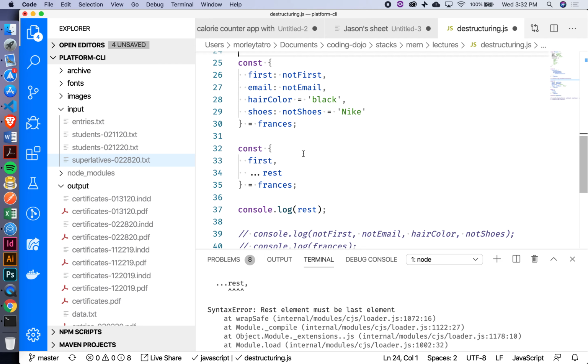Yeah, so right now we have two variables which actually hold the same value, right? We have this variable called not first, and we also have a variable called first. Yeah, and then our rest object, as you mentioned, is going to look a lot like your normal object, only without that first key in it. Yeah, everything but that. Yes.